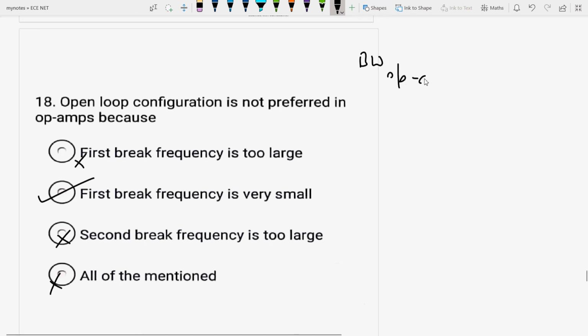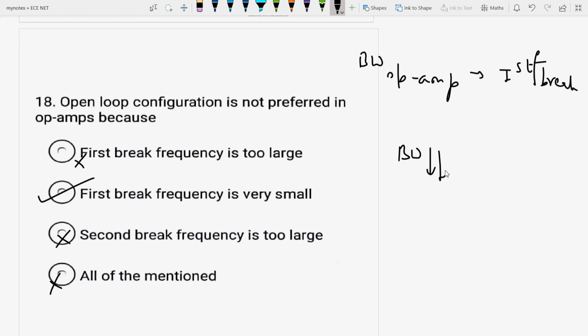As the value of bandwidth is very small, the open loop configuration is of little use, not preferred in op amp, or it is just neglected.